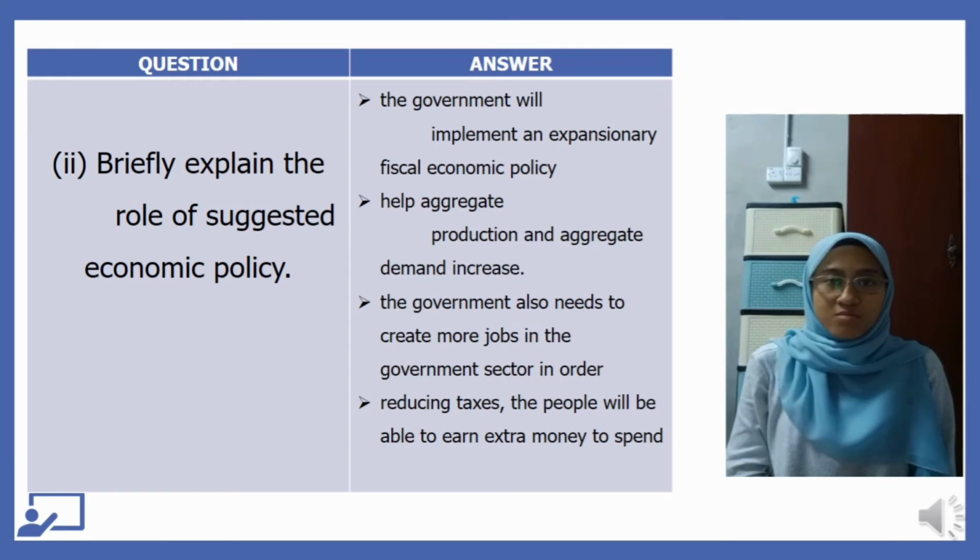Next, the government also needs to create more jobs in the government sector in order to help people get jobs and salaries to spend. For example, job opportunities in the medical field, because this pandemic requires workers in those fields. In addition, by reducing taxes, the people will be able to earn extra money to spend, such as subsistence assistance, and companies can generate profits that can increase investment.